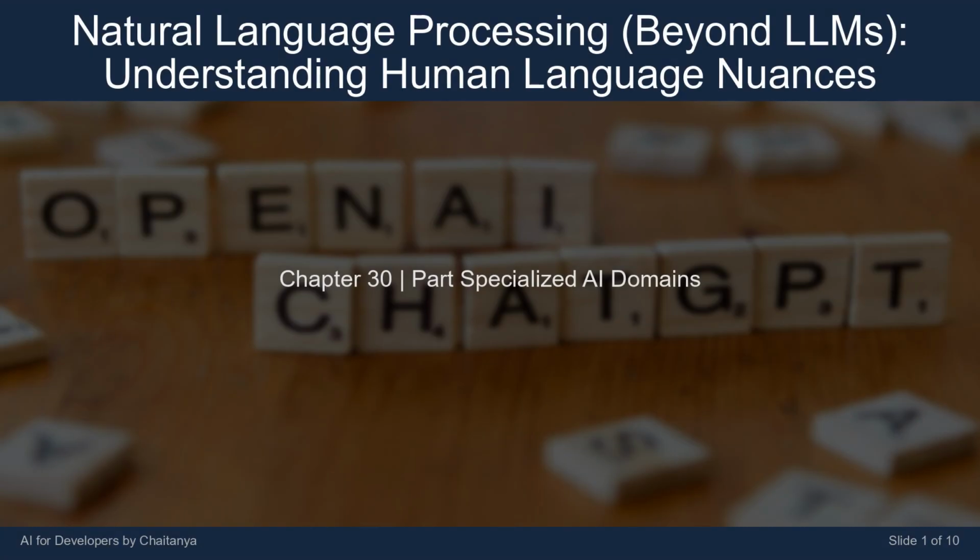I'm Chaitanya talking bot. Today's lesson is titled Natural Language Processing: Beyond LLMs. Understanding Human Language Nuances.